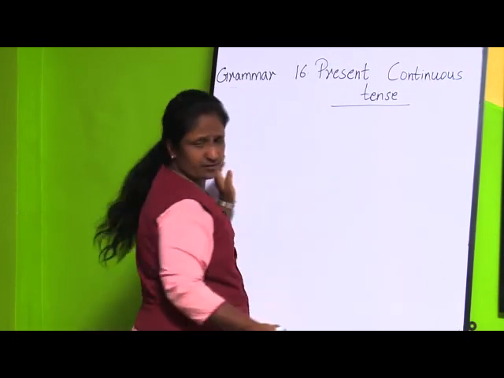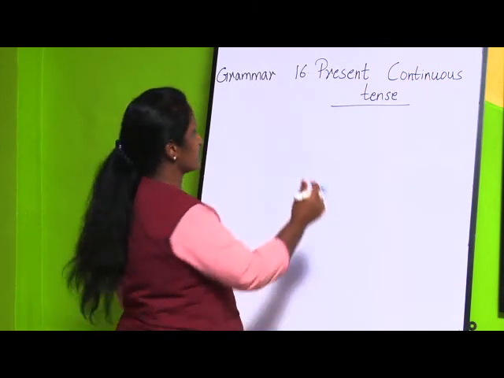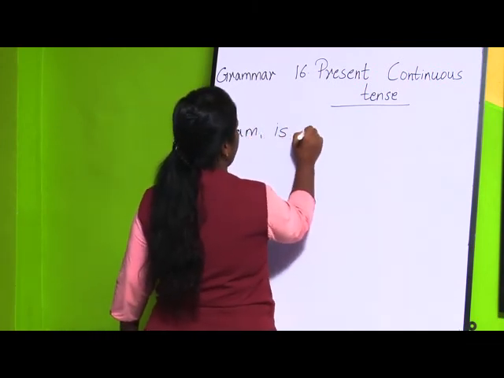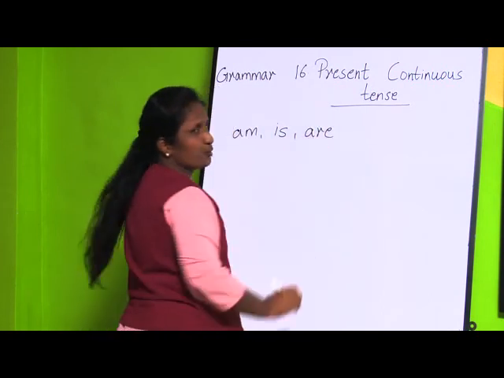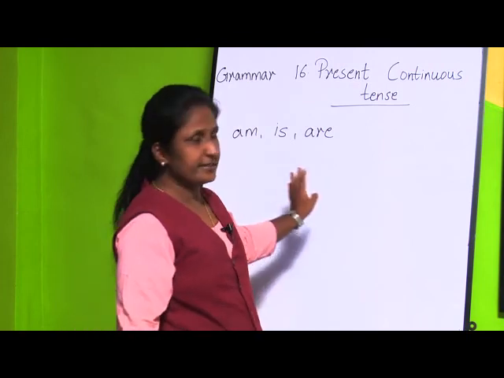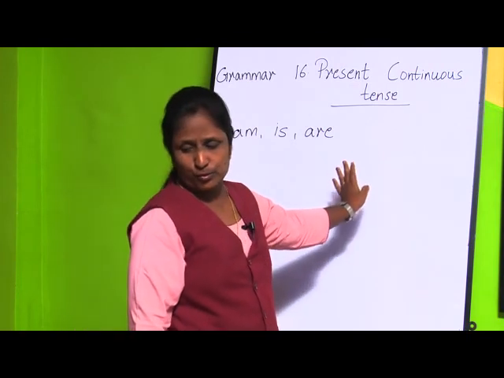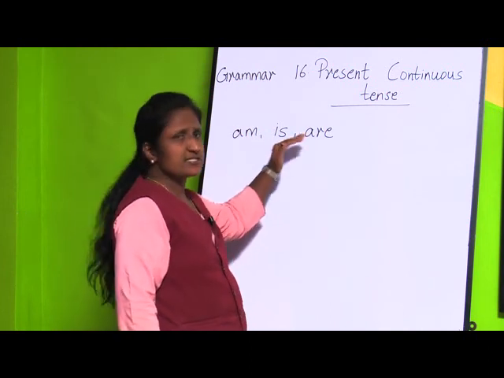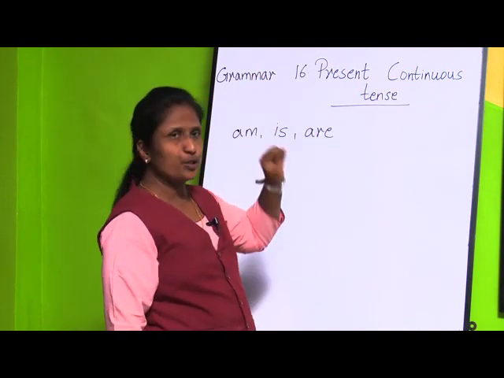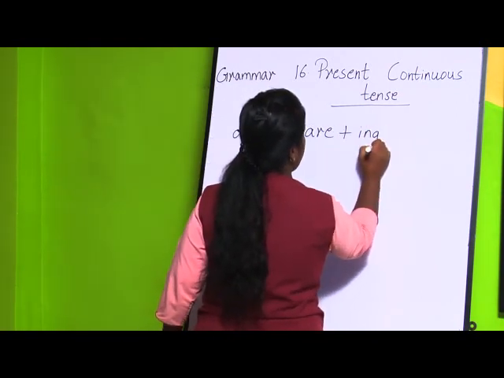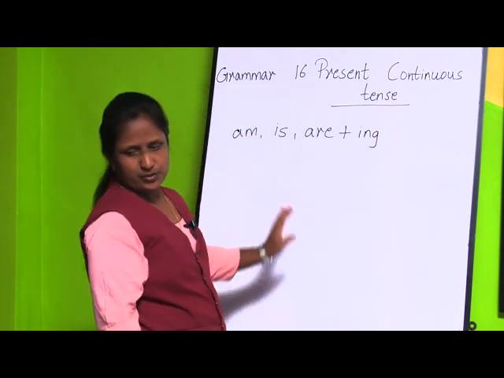If we use the verbs am, is and are, how do you form the present continuous tense from these verbs? If the verb is am, is or are, you are going to add ing to the verb. So this is the first one.